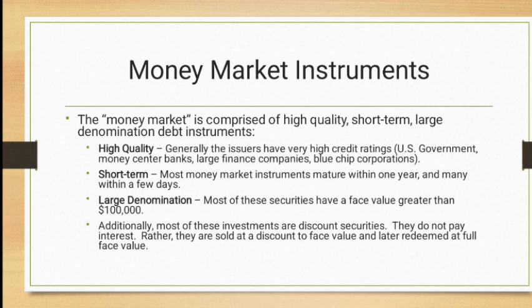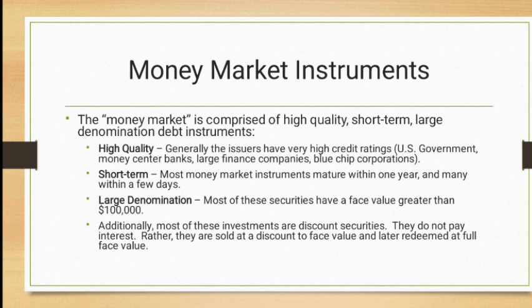Blue chip corporations are those companies which are high quality companies, the best of the best in their own field in every term, in terms of their financial performance, in terms of their HR performance, in terms of their sales performance, in terms of their market share in the world. So blue chip companies, mostly multinational global companies, issue these high quality money market instruments. But the life is less than 365 days.